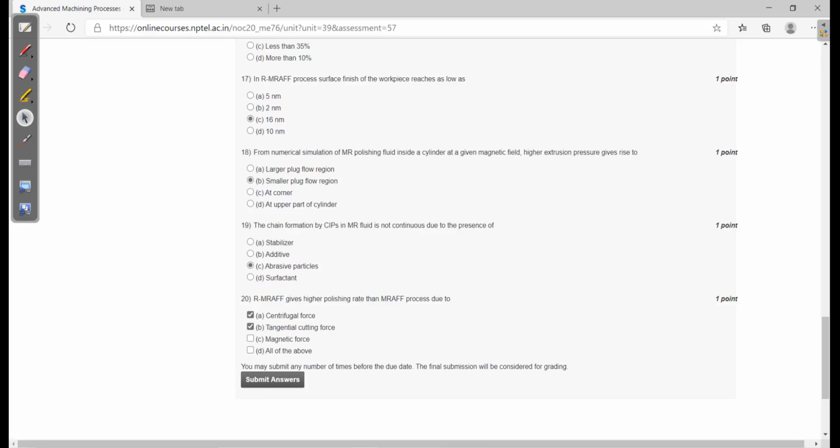R-MRAFF gives a higher polishing rate than the MRAFF process due to centrifugal force and tangential cutting force. Both are right answers. Magnetic force may also be a cause, or may not be. Both answers, 1 and 2, are right.